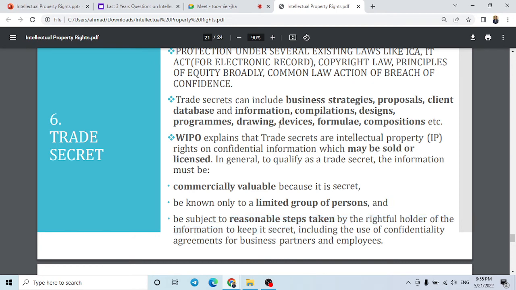The company should take a step to make it confidential. All these things define what a trade secret is.